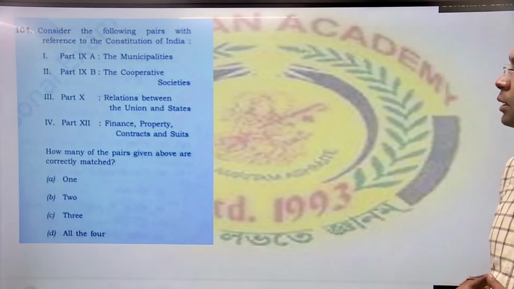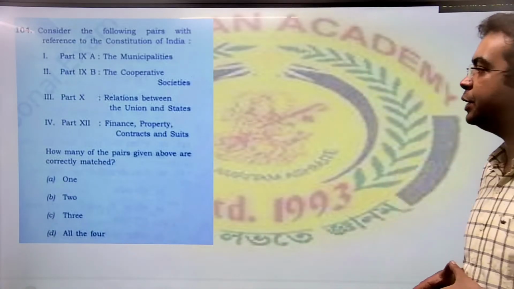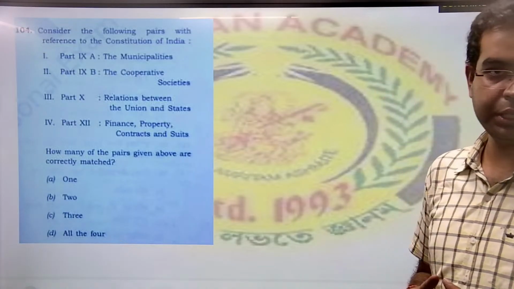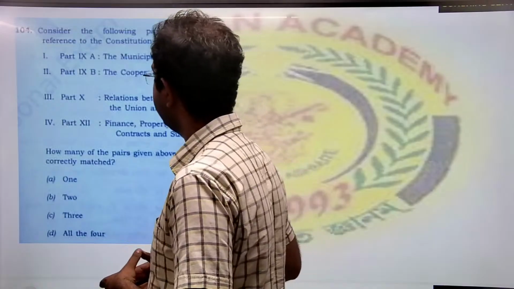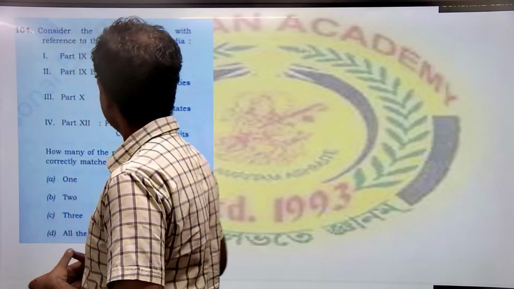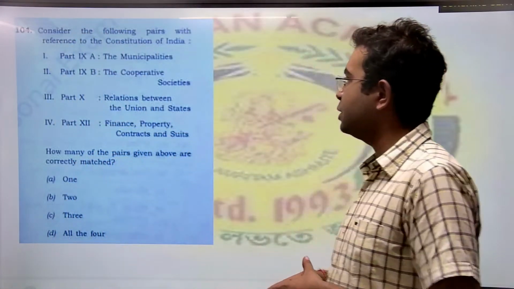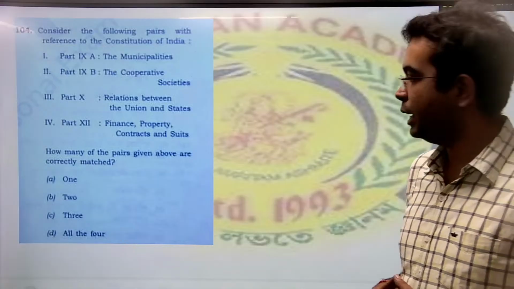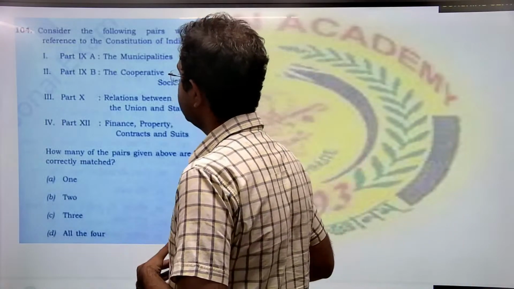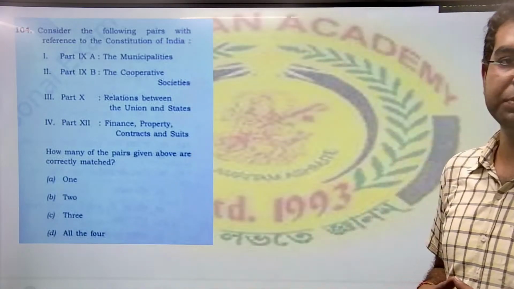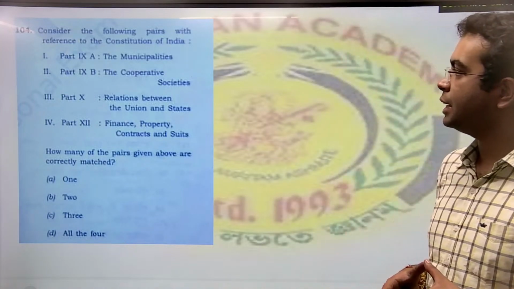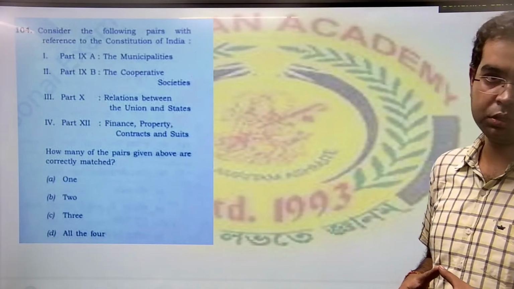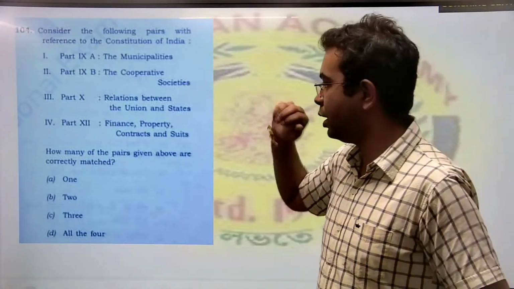Part relationship between the union and the states. Yes, it does. Part 9A and 9B. Does it talk about the municipalities and the cooperative societies? No, actually not. The problem here is that part 9A talks about panchayats and part 9B talks about municipalities. Cooperative societies is wrong, municipalities is also wrong. So two options are wrong.